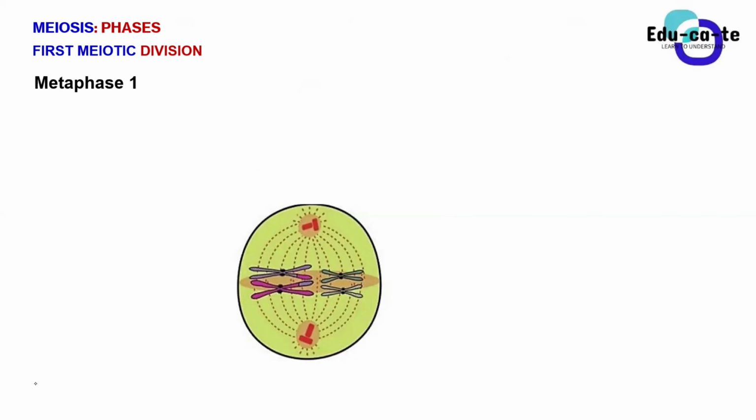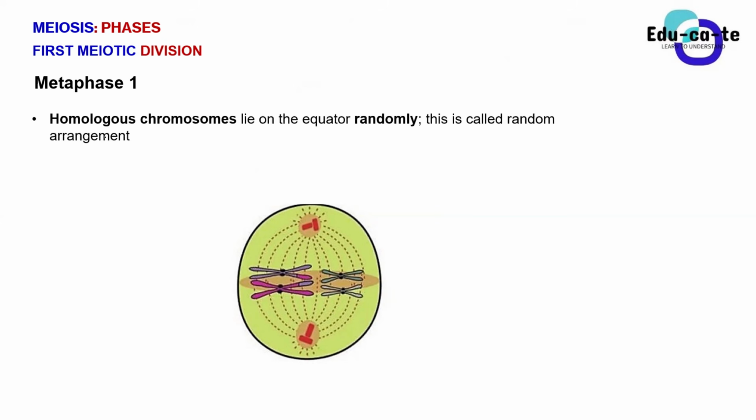So during metaphase 1, crossing over is done, guys. Remember that crossing over is done. Now what happens? These homologous chromosomes that are done crossing over, they will lie on the equator randomly. Remember that when we have a circular or spherical shape, the center of that shape is known as the equator. You guys do geography, I know that some of you do geography. So the center, or the central axis, of a spherical shape is known as an equator.